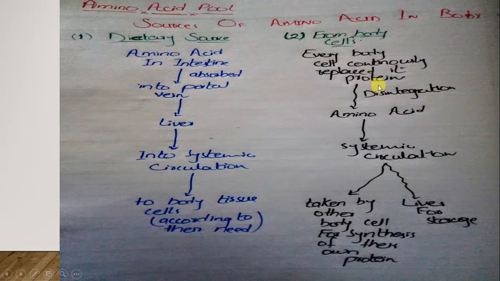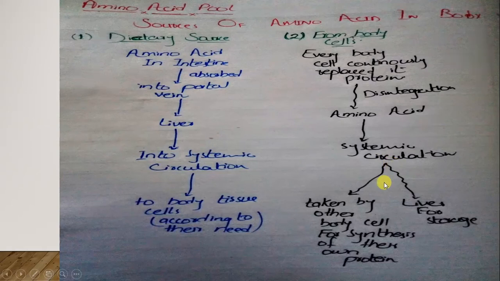And because, as we know, when the proteins are broken down they produce their basic unit, which is the amino acids, these amino acids are then released from the cells back into the systemic circulation, or these amino acids may be taken by other cells for the synthesis of their proteins, or they are directed toward the liver for storage purposes. Or sometimes the amino acid is broken down into the amine and the keto acid, and then the amine is converted by the liver into urea, and the keto acids are then used for energy or maybe for fat formation.